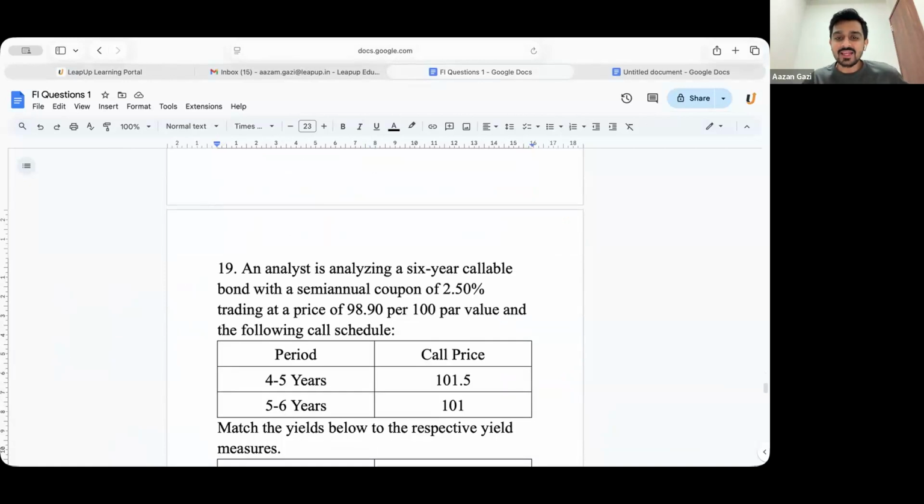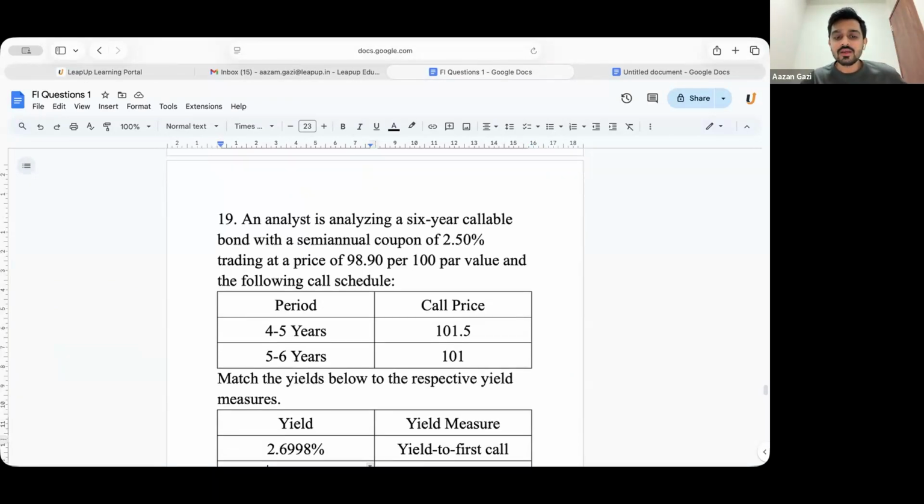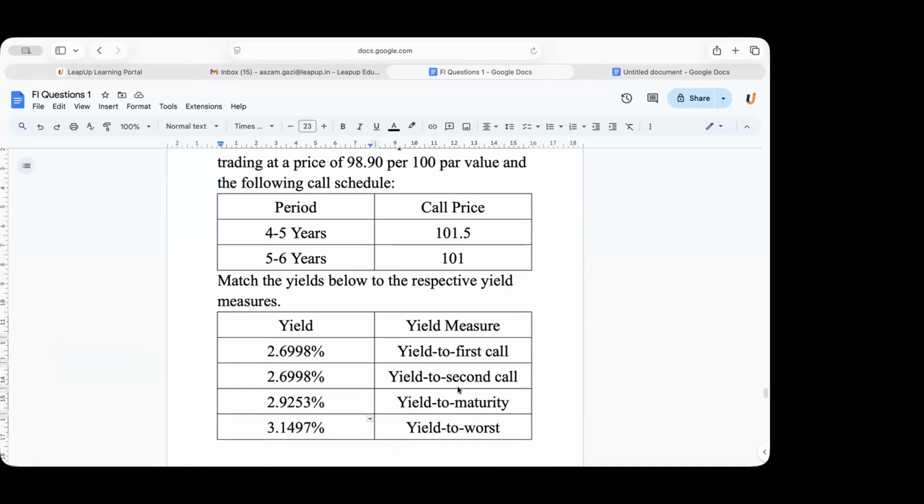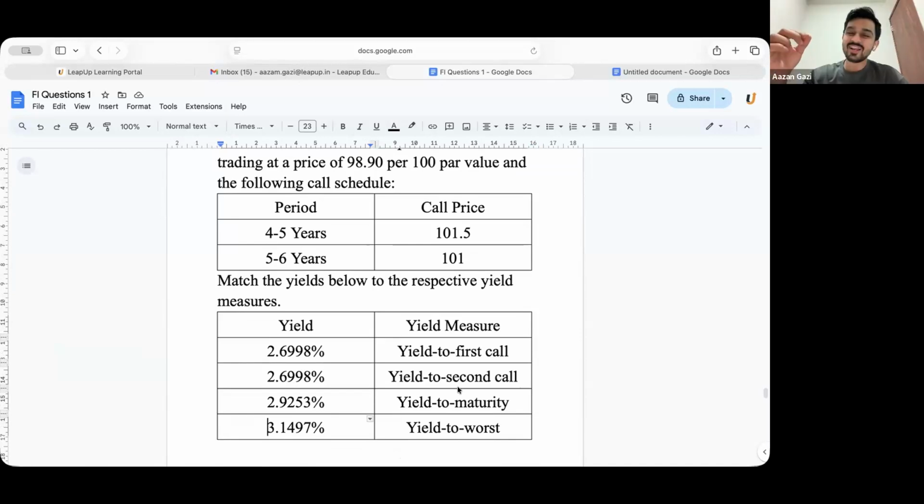an analyst is analyzing a 6-year callable bond with a semi-annual coupon of 2.5%, trading at a price of 98.9 per 100 par. Match the following yields. First and foremost, tell me, what do you mean by yield to first call, guys? So the yield of the bond at the first call date.